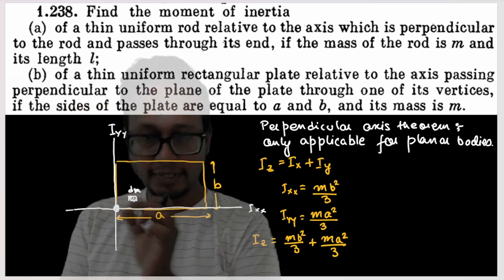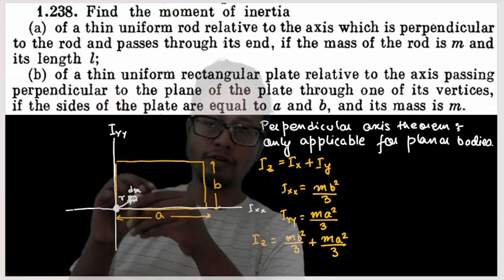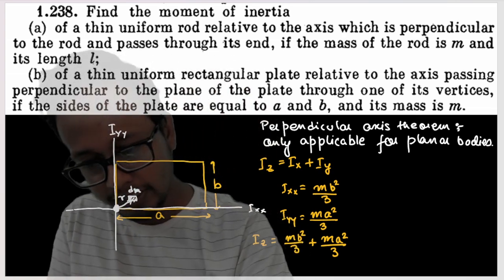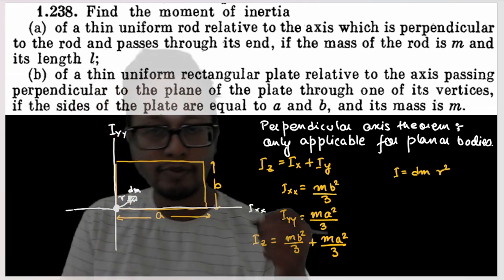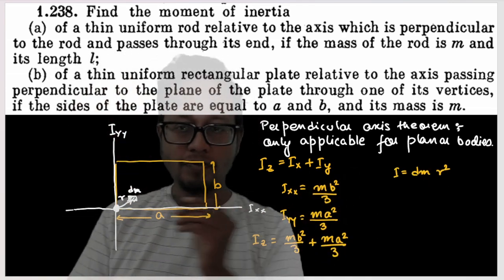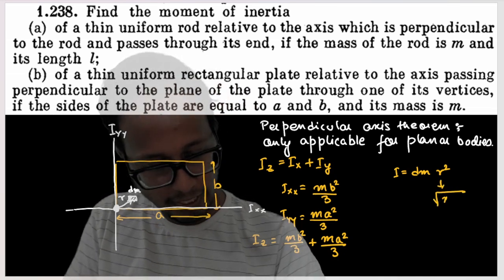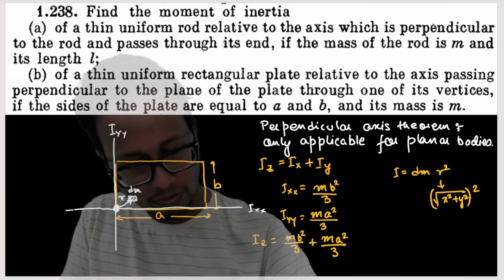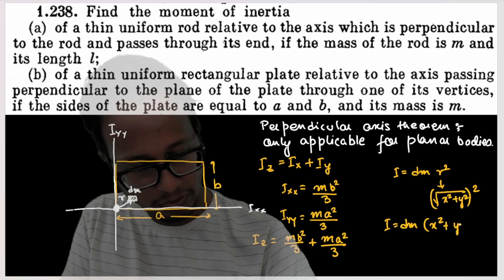Now this dm is at distance r from the origin, isn't it? And moment of inertia over this axis is nothing but dm into r square, isn't it? Now r is made up of the square root of x square plus y square, and r square is nothing but x square plus y square. So I is equal to dm into (x square plus y square).